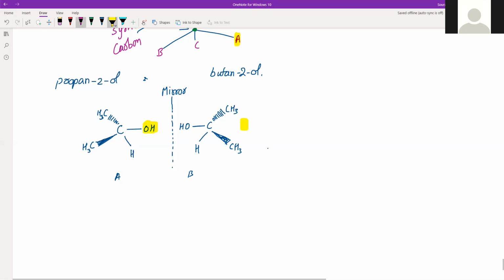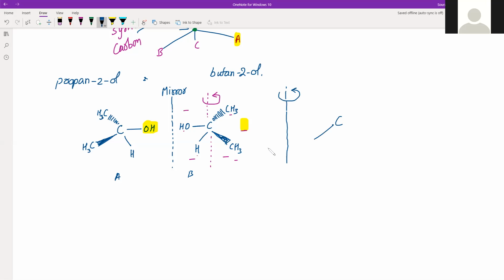But still it is possible to do that. How? You rotate it through 180 degrees. You rotate this structure through 180 degrees, considering this carbon's axis, so that this OH comes here, this CH3 comes here, this H comes here, and CH3 comes here. So after rotation of 180 degrees, what will happen? This carbon still remains in the center.